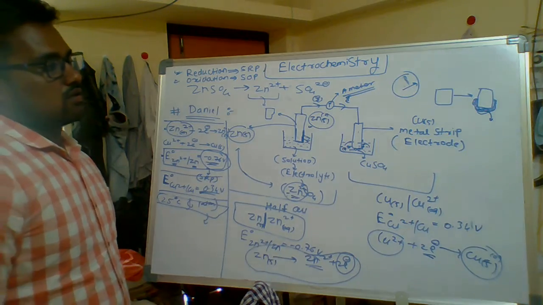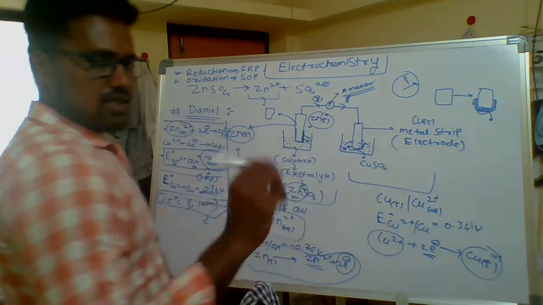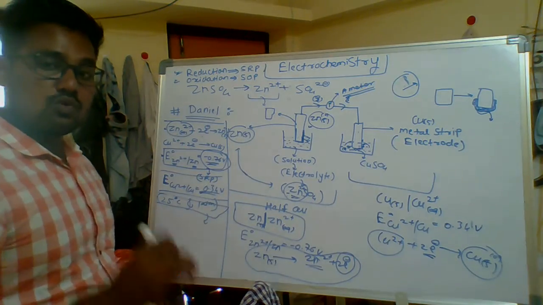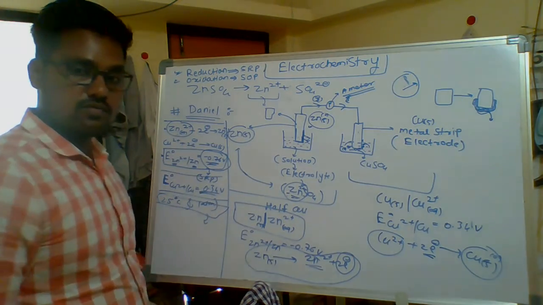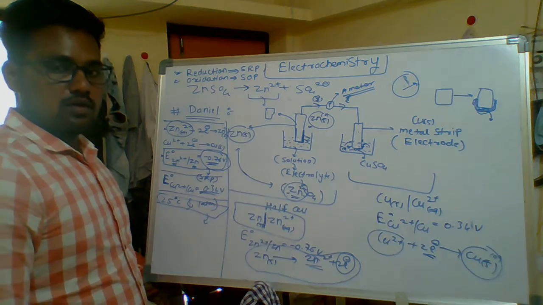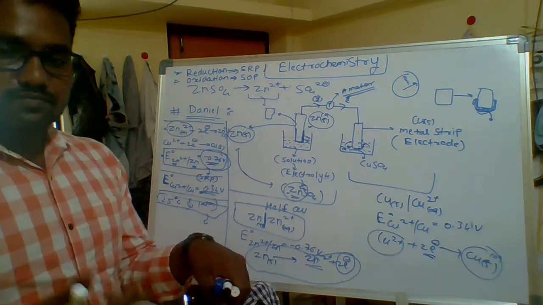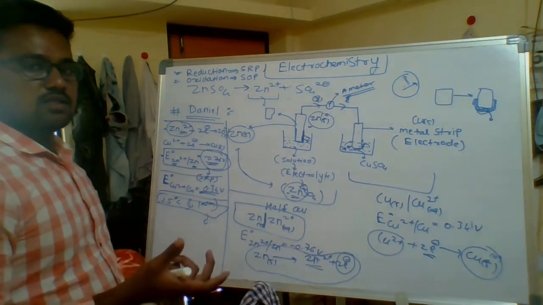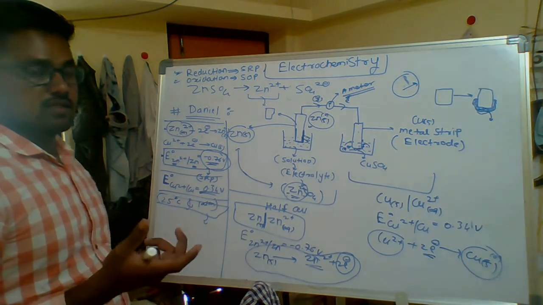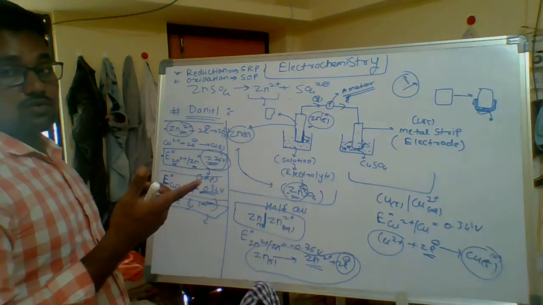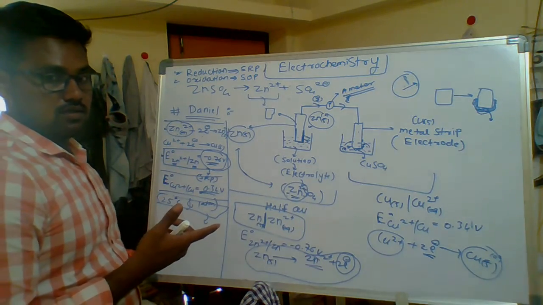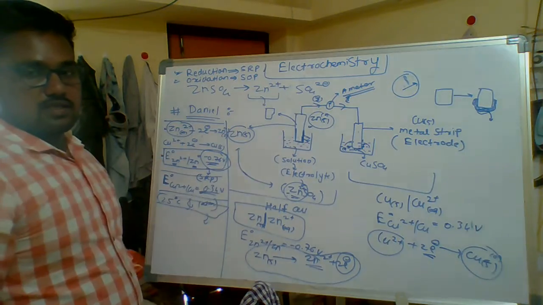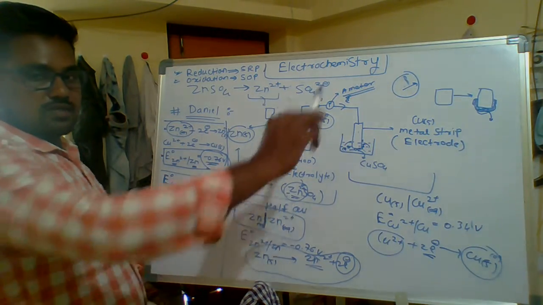The ammeter shows some deflection. Up to what time will this deflection occur? That will be important because you use batteries in daily life. This is called an electrochemical cell, and there are two types of cell: one is the electrochemical cell and one is the electrolytic cell.